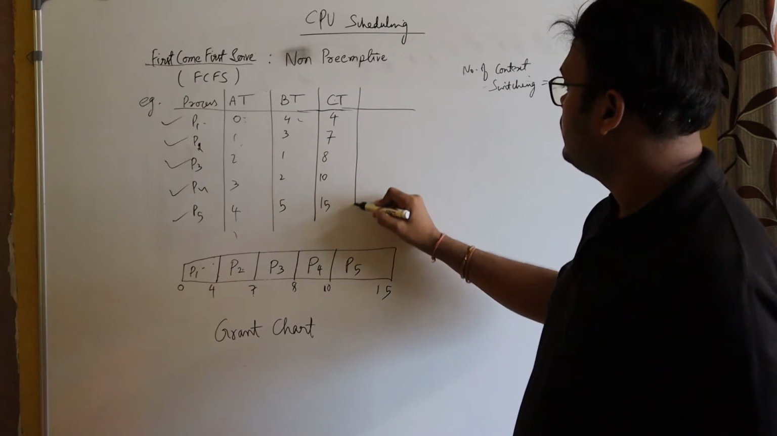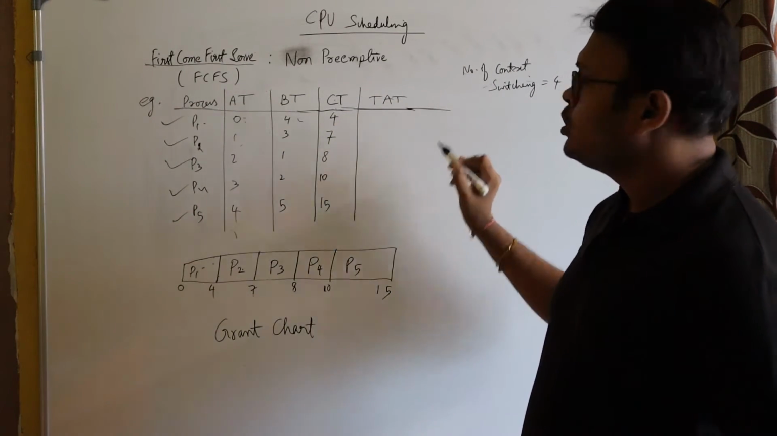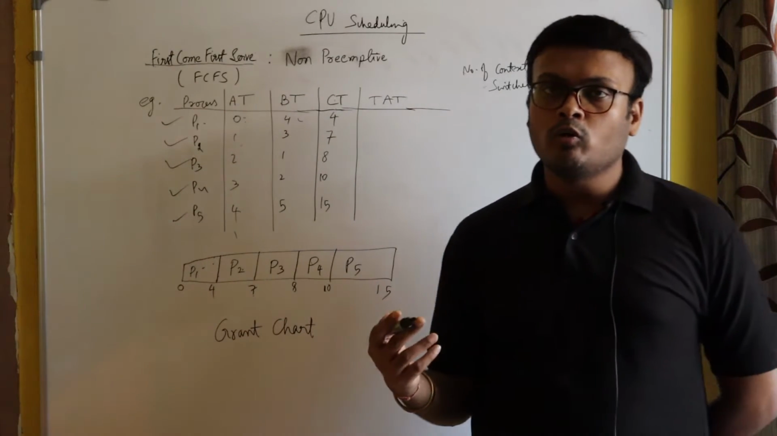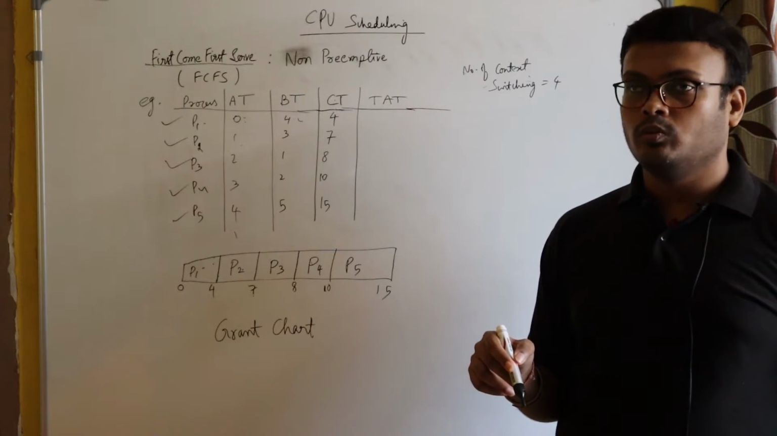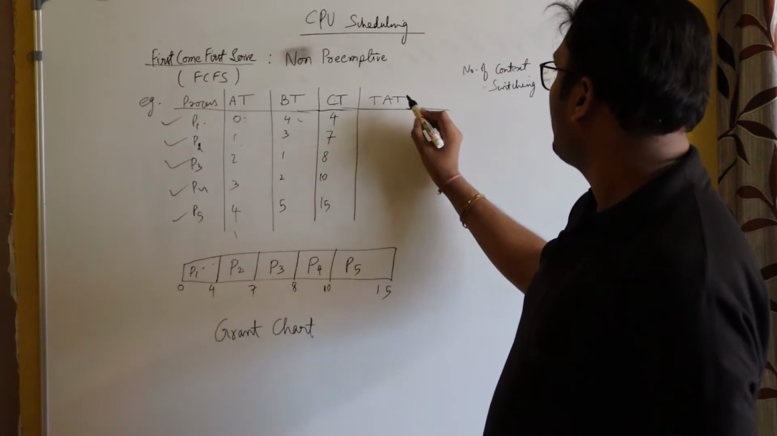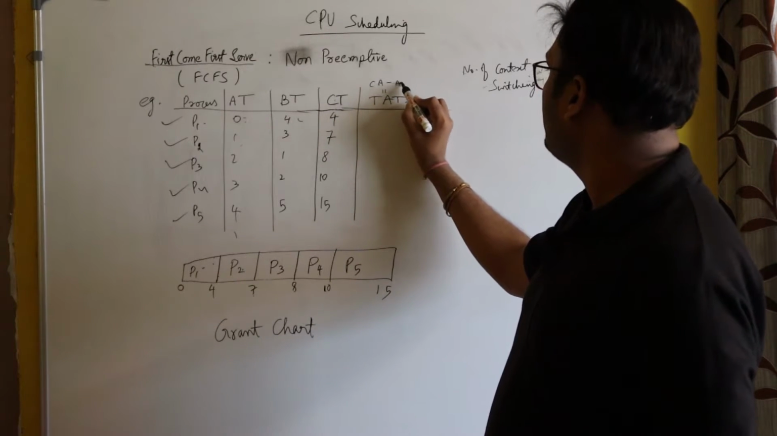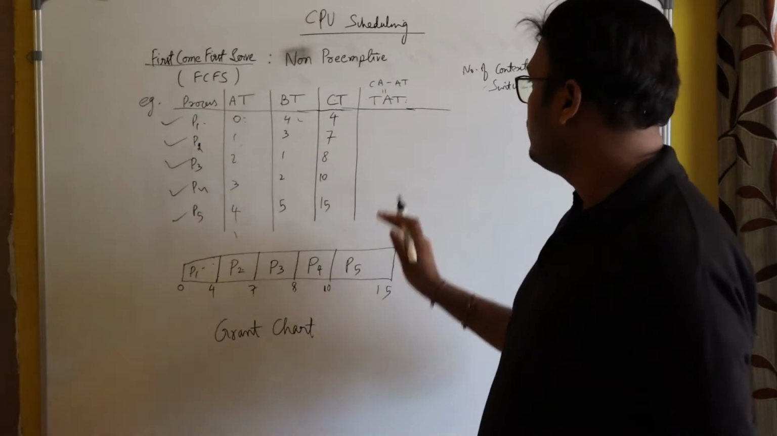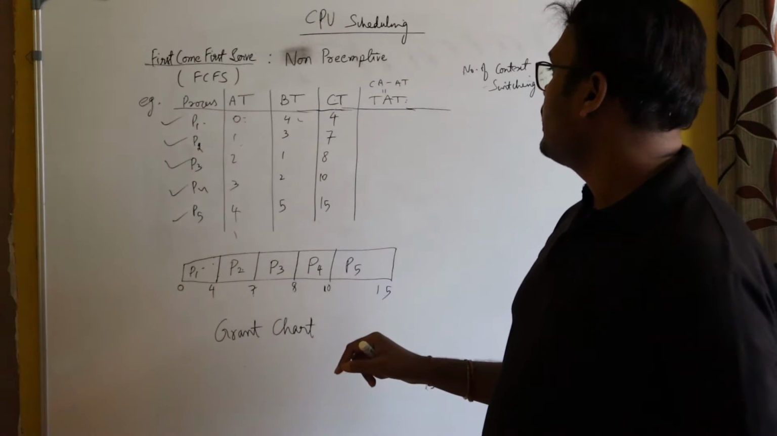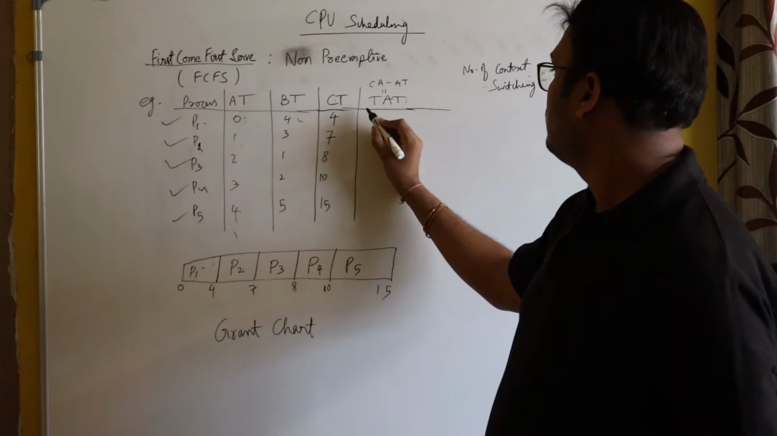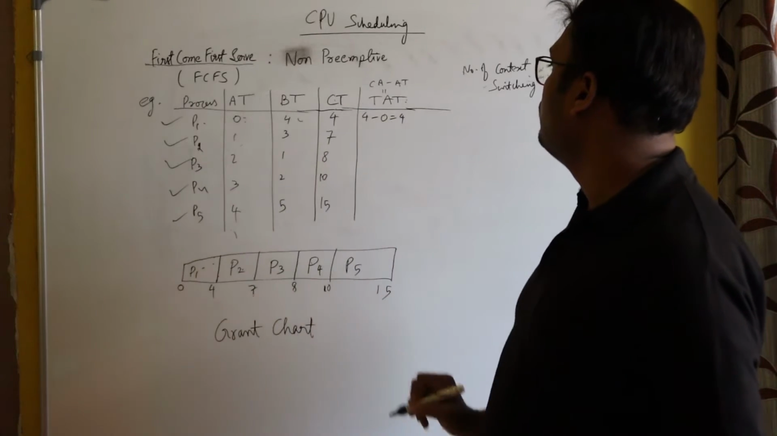Now, let's calculate turnaround time. What I told you about turnaround time is the amount of time spent by a process in the queue. So what was the formula of turnaround time? It was completion time minus arrival time. So let's calculate the turnaround time for P1. Completion time is 4 minus arrival time, which is 0. 4 minus 0 is equal to 4.